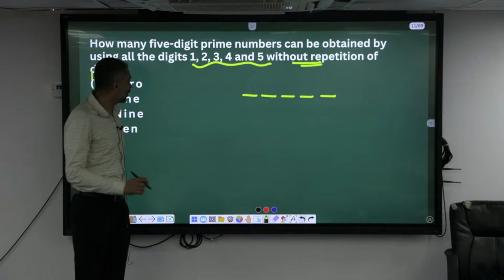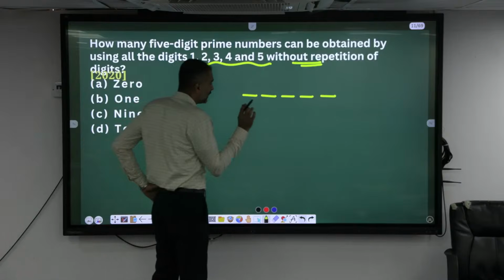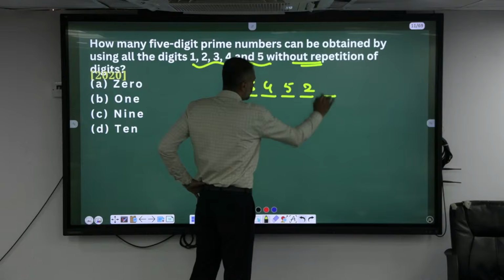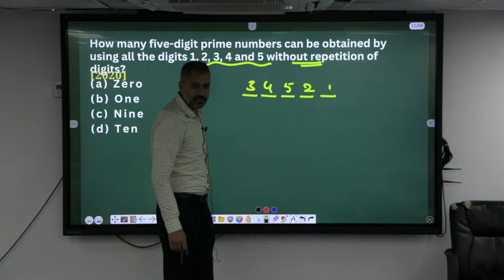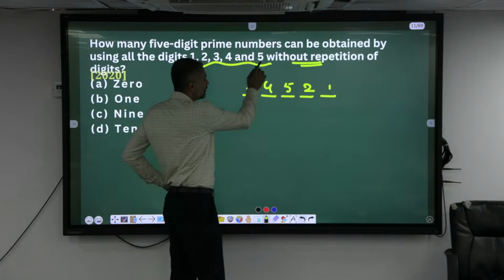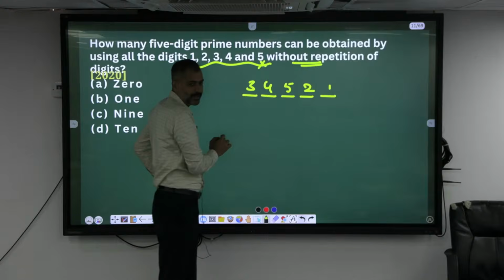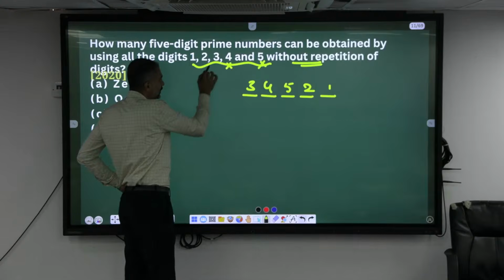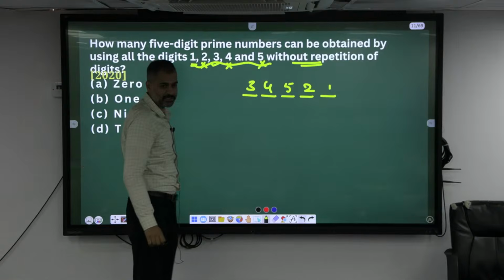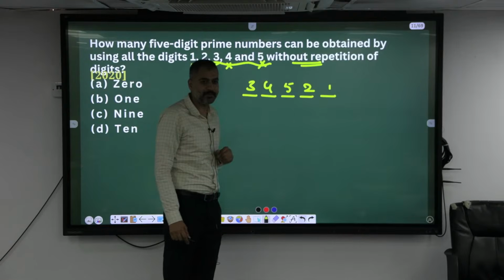See, look here now. Let's say I make a 5-digit number using this one. 3, 4, 5, 2, 1. Possible? A prime number, can it end with 1? 1 in the end, 5 in the? No, it cannot end with 5. It cannot end with 4. Can it end with 3? Possible. Can it end with 2? No. So there are only 2 possibilities. So this is one such possibility. But can it be a prime number?